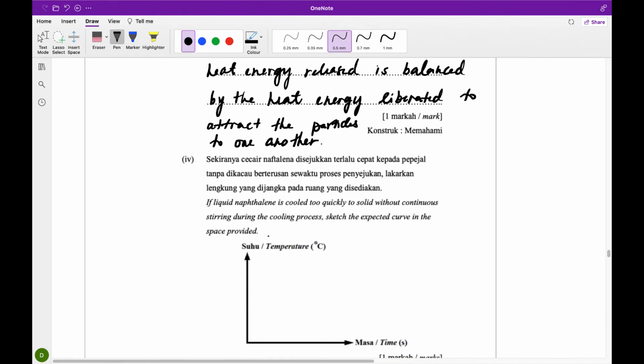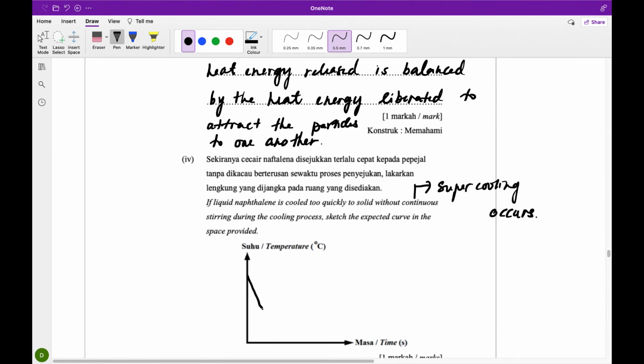If liquid naphthalene is cooled too quickly to solid without continuous stirring during the cooling process, sketch the expected curve in the space provided. During the cooling process, we are supposed to stir the liquid naphthalene continuously. If we fail to stir the naphthalene continuously, supercooling occurs. So the supercooling graph will be slightly different.